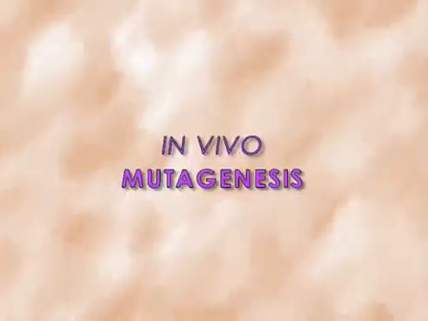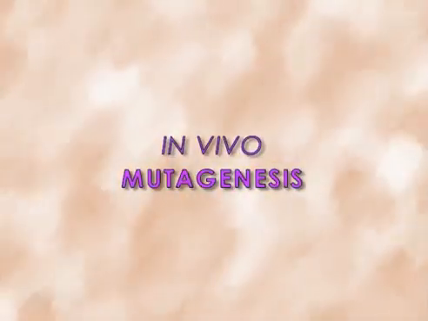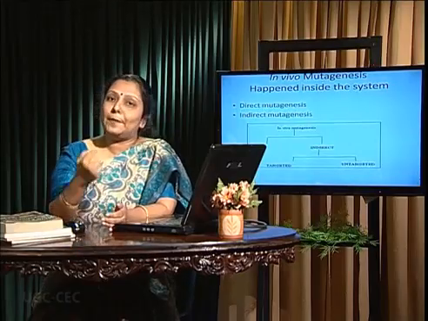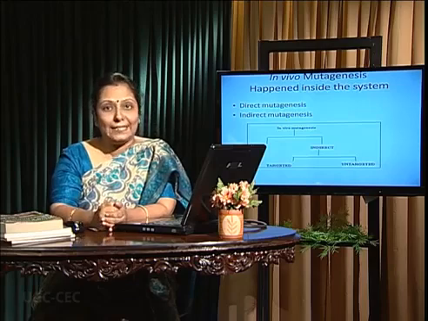Saturation mutagenesis is a type of random mutagenesis used for directed evolution. A narrow point of the gene can give rise to all possible types of mutations. In vivo mutagenesis happens within the system, and may be direct or indirect.